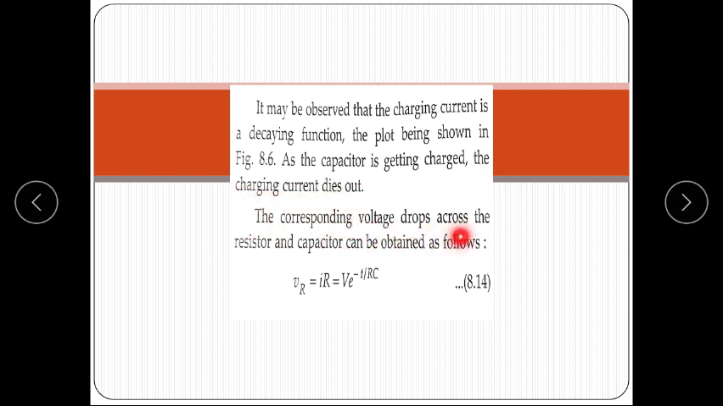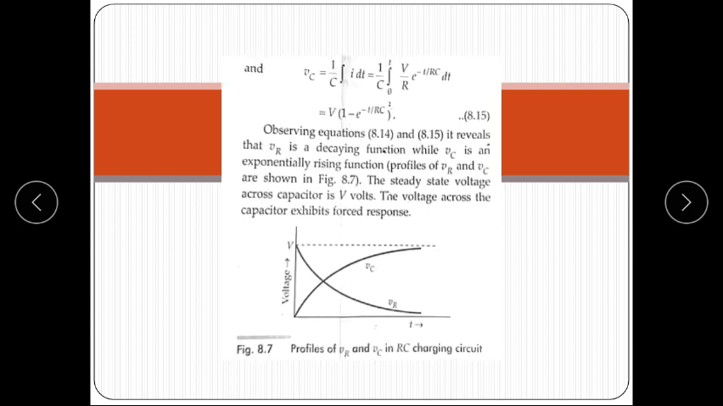The corresponding voltage drop across the resistor and capacitor can be obtained as follows. It means the solution of the equation represents the decaying function. Voltage across resistance is VR, that is i dot R, where i is V upon R e to the power minus t upon RC. So VR is V e to the power minus t upon RC. Similarly, the voltage across the capacitor is Vc, that is 1 upon C integration of i dt. So the solution is V times 1 minus e to the power minus t upon RC.